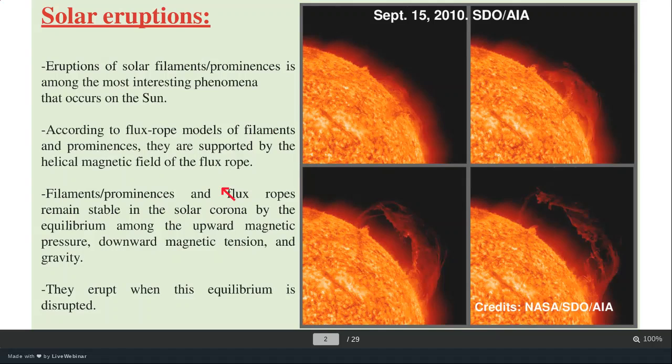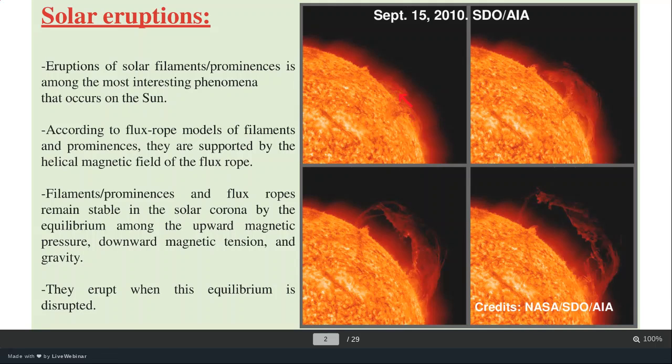Okay, let's first discuss the solar eruptions. I would like to discuss these four slides, which are basically a sequence of an eruptive event that occurred on September 15, 2010, recorded by the spacecraft SDO-AIA, launched by NASA in 2010. Here we can see a structure very close to the sun, in the quarter part of the sun. You can see the structure here.